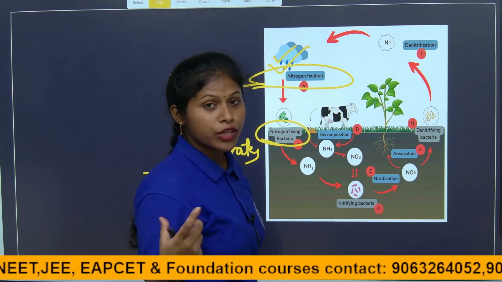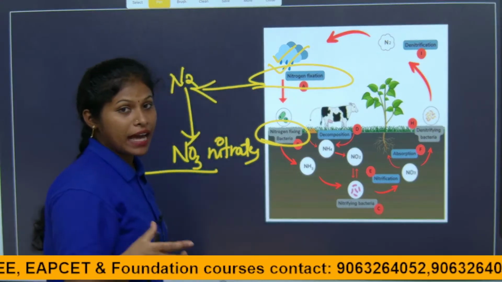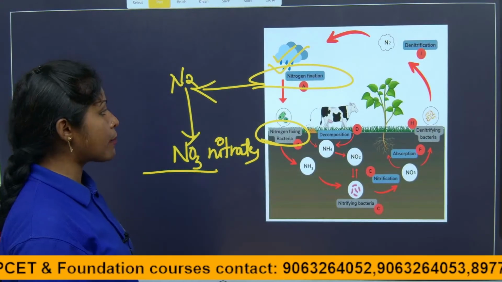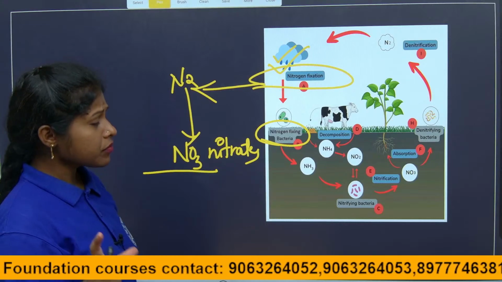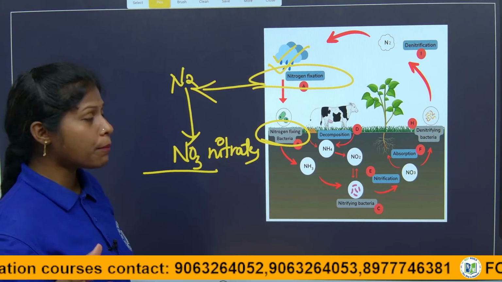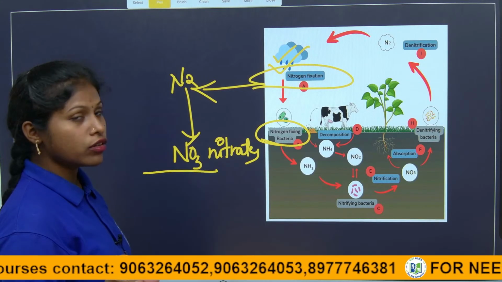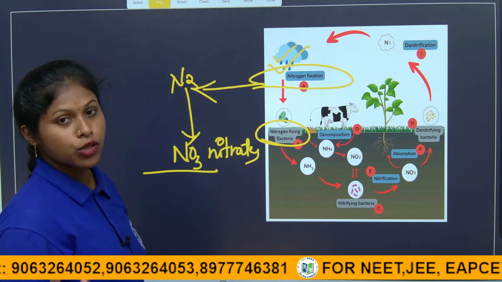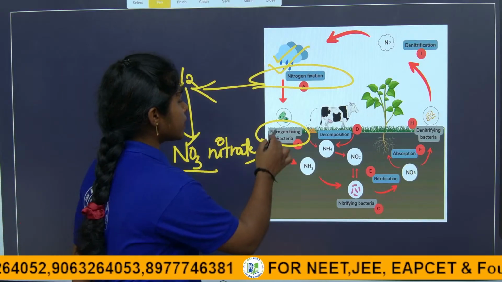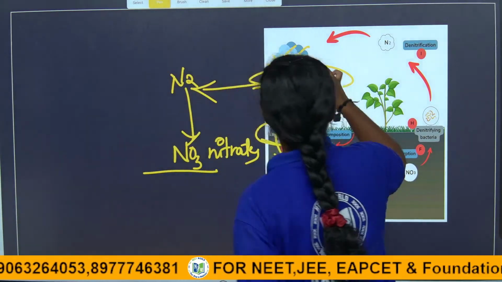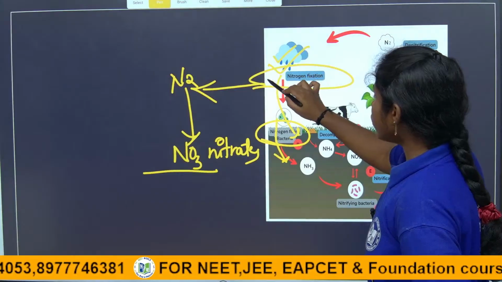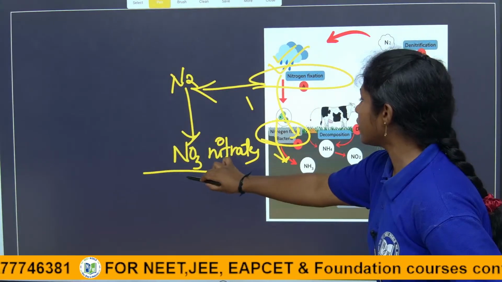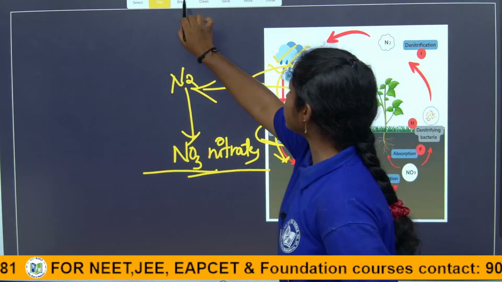What are the examples of leguminous plants, children? Pea plants and groundnut plants are the best examples of leguminous plants. They have an association with bacteria in the root nodules, in the roots. They form ball-like structures, we call them nodules. In that, Rhizobium bacteria will be there. So by the bacterial fixing and the lightning process, the nitrogen is converted into nitrates.